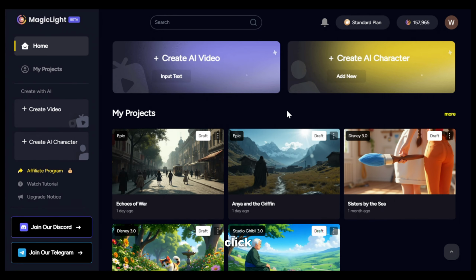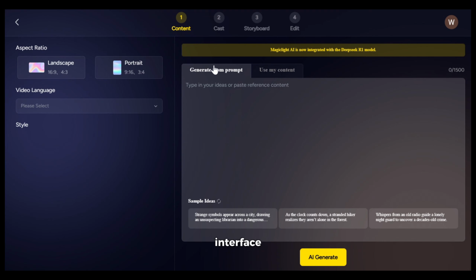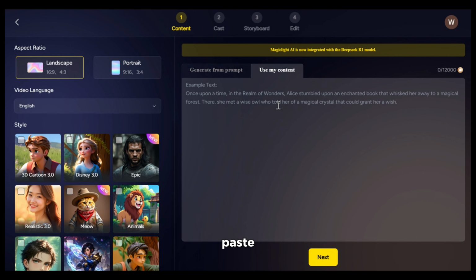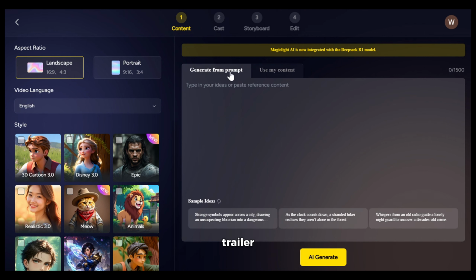Now, once you click on Create AI Video, it will open an interface like this. This is the section where all the magic happens. This is the prompt section where you can give it a prompt, or from here, you can paste your own script if you have one, which is pretty useful. For this video, I want to create a movie trailer based on Game of Thrones. So I will give it this simple prompt.